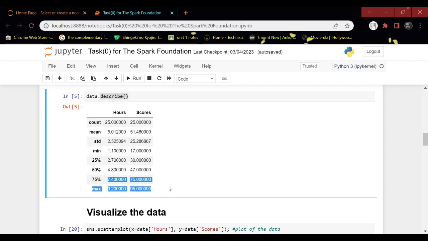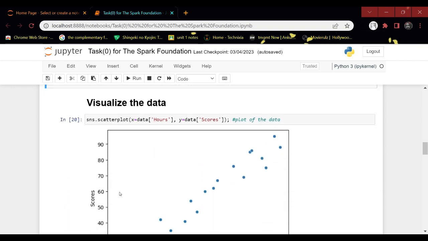It means if a student studied for 9.2 hours, they will score more than 95. That's it.